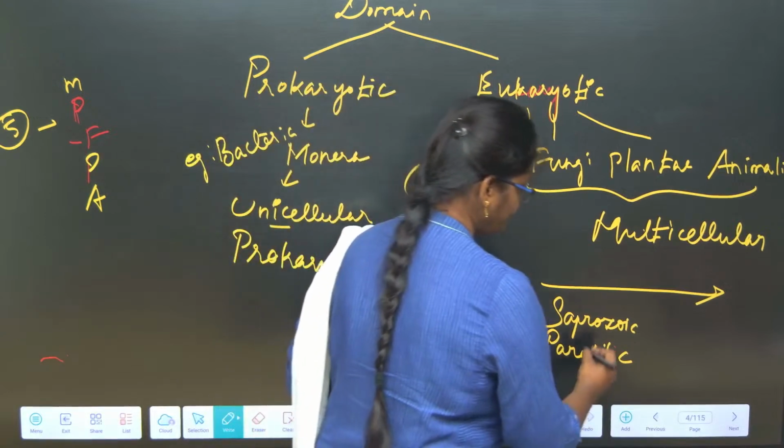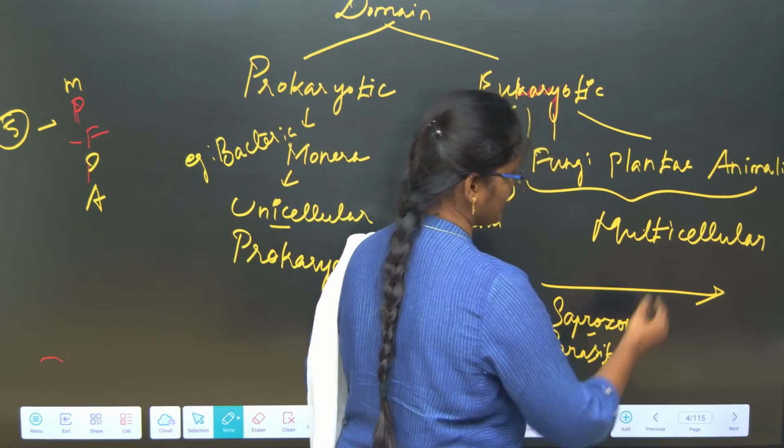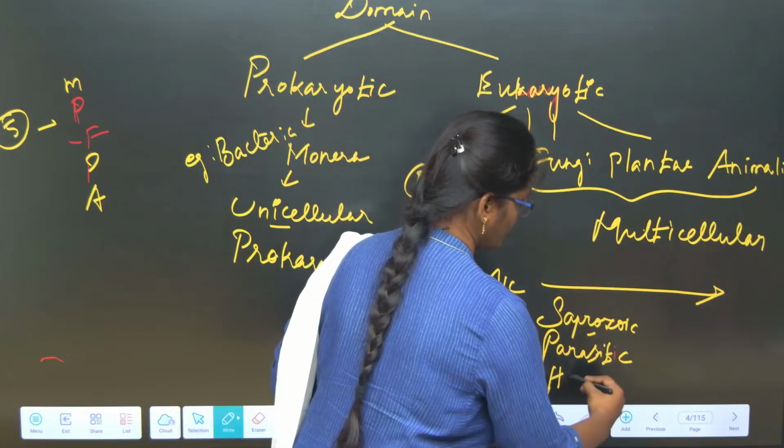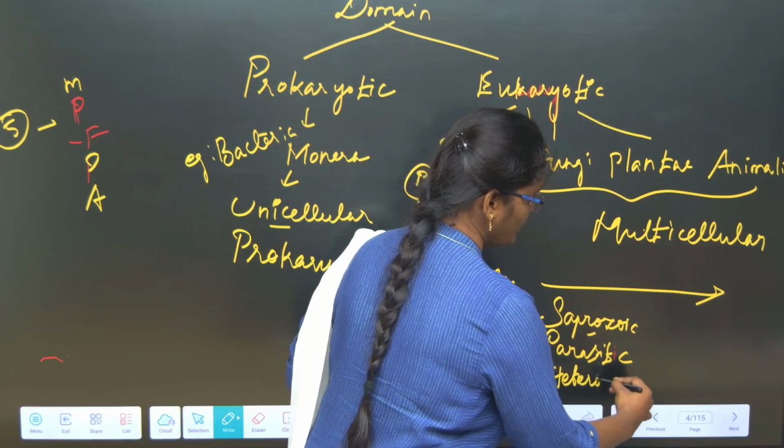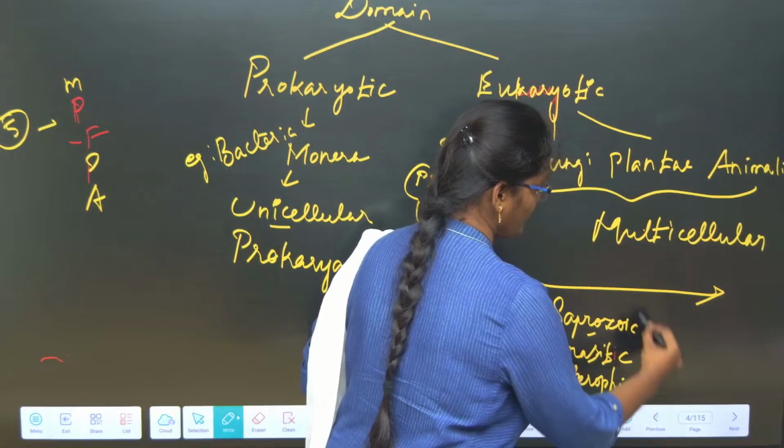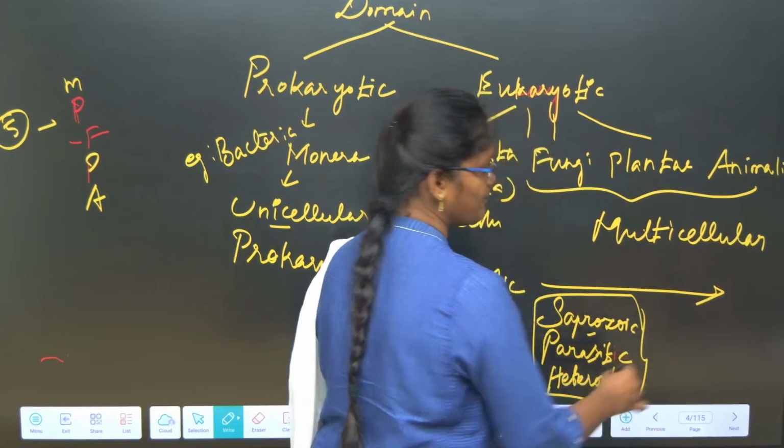Now, saprozoic and parasitic are both heterotrophic. Anyhow, they are not going to synthesize their own food materials. Okay, fungi can follow all these types of nutrition.